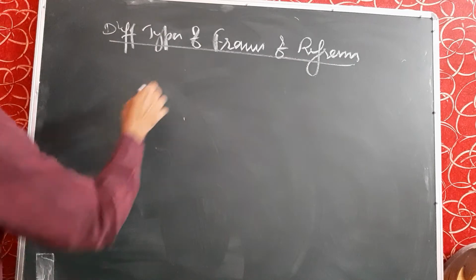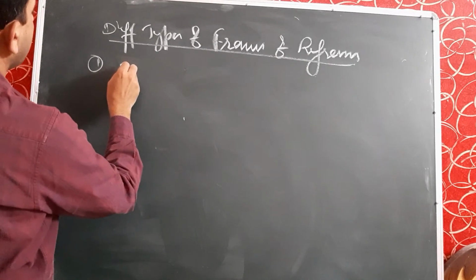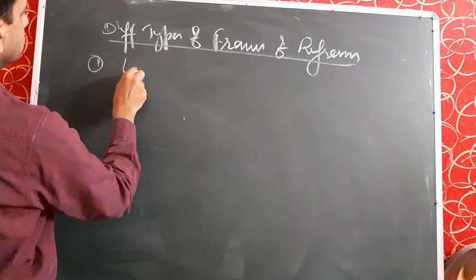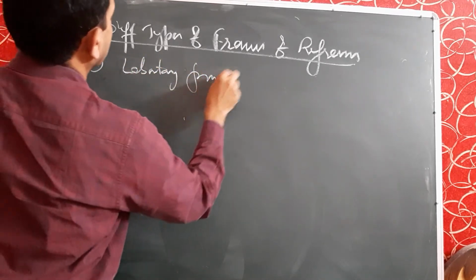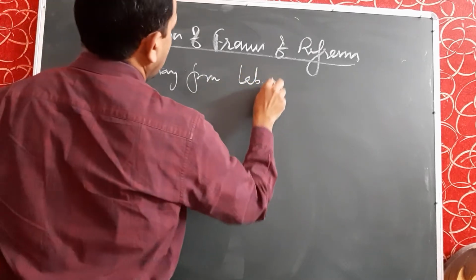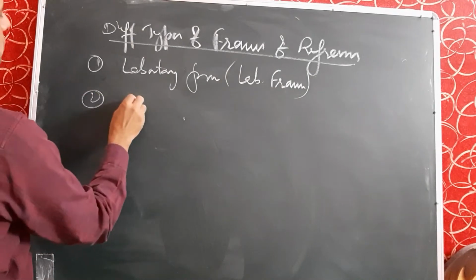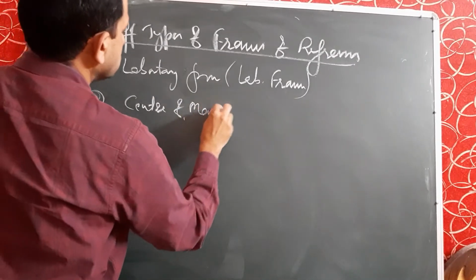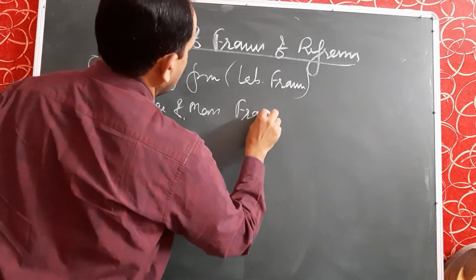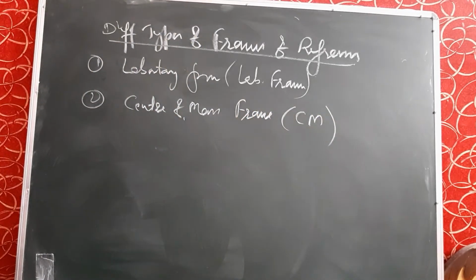We will study two frames of reference. First, the lab frame, the laboratory frame, or simply called the lab frame. And the second one is the center of mass frame, or CM frame.